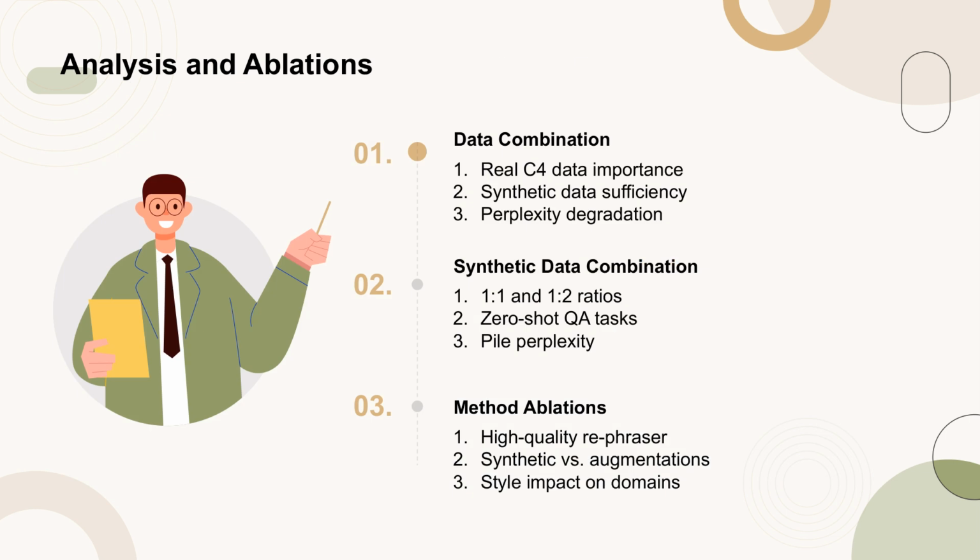In this section, we delve into the analysis of data combination and method ablations to understand how to enhance performance optimally. Firstly, regarding data combination, we investigate the importance of real C4 data. Our findings indicate that while synthetic data using QA prompts is sufficient for strong performance on QA tasks, there is significant degradation in perplexity across various subdomains when evaluated on Pile perplexity. This suggests that synthetic data, being very clean and structured, lacks certain special characters and styles present in real data.